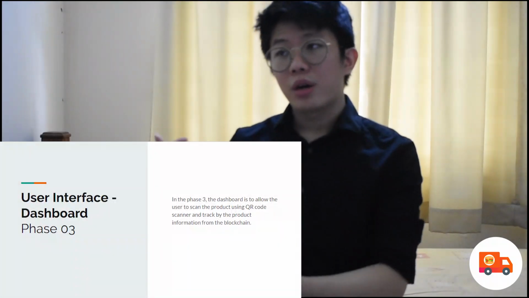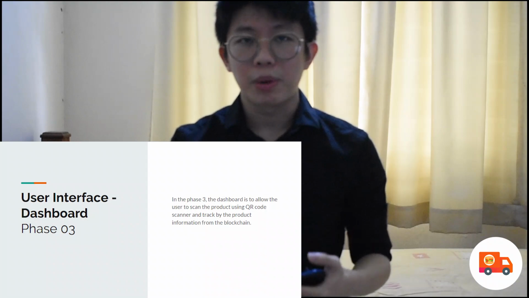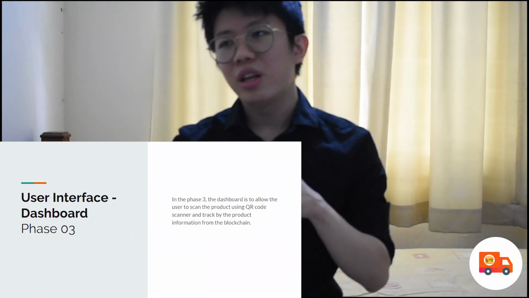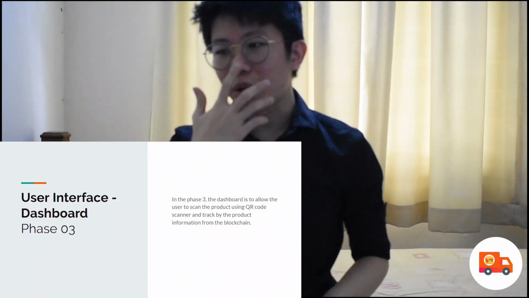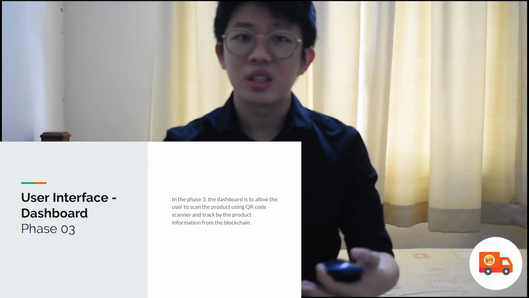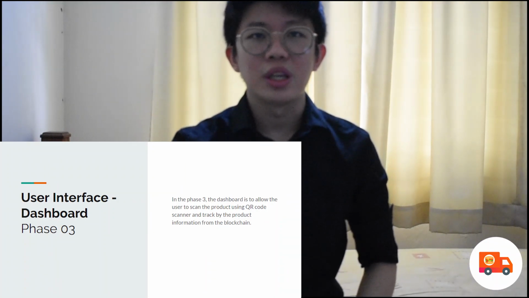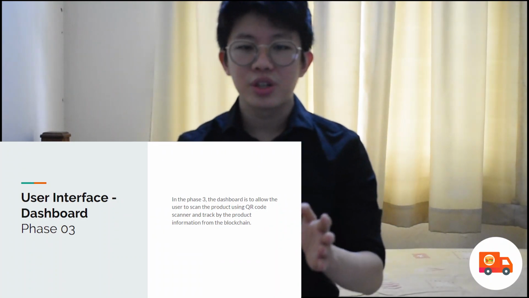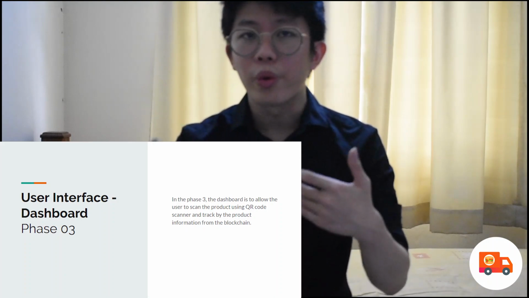Alright. In the user interface, this is the part where the user can actually track the whole supply chain. So why does the user need to track the supply chain? Because maybe some of the users might not be interested in these kinds of functionalities. One of the parts of why we are using this implementation is that we are actually reusing the customer service workload.